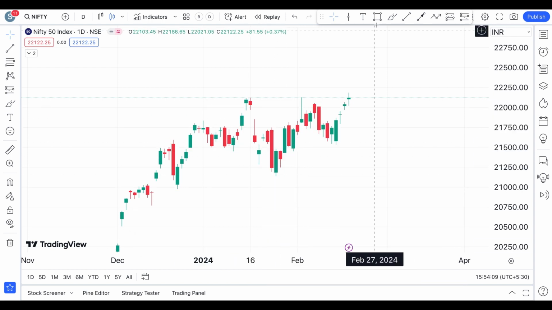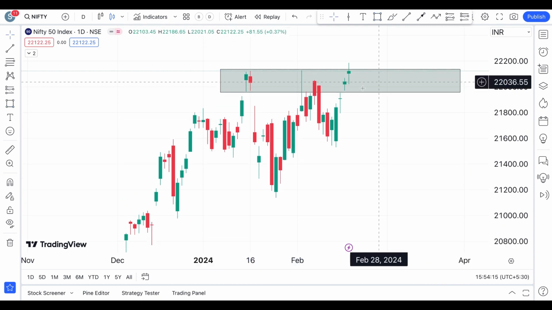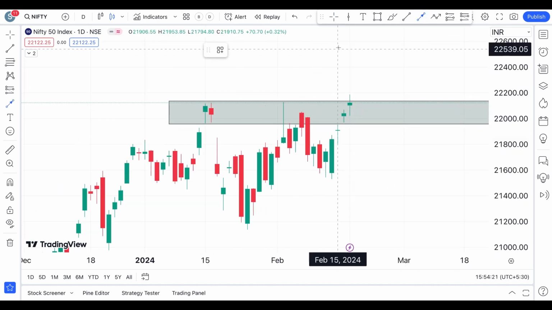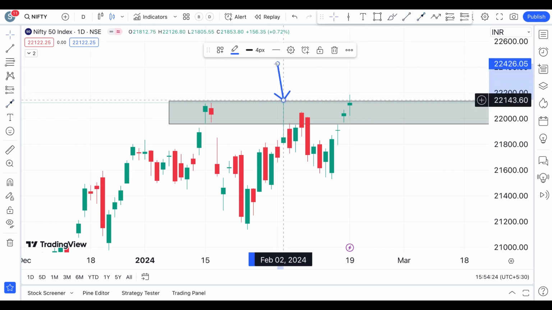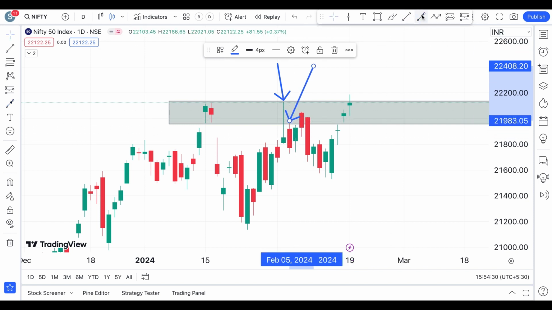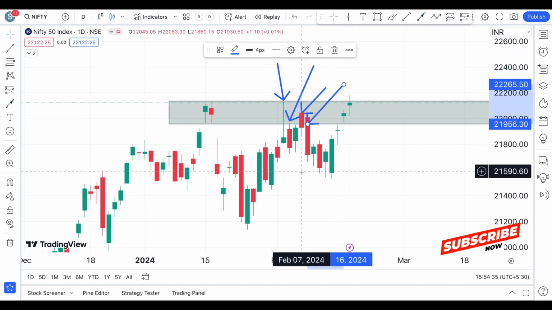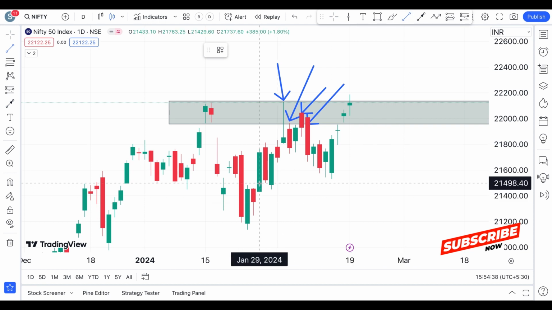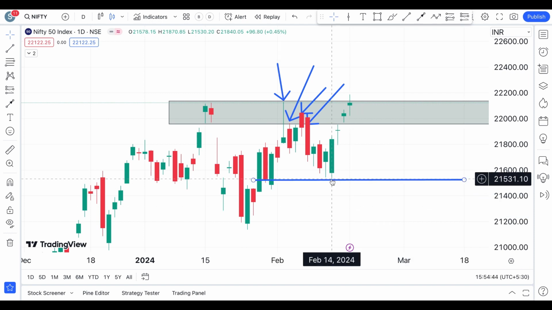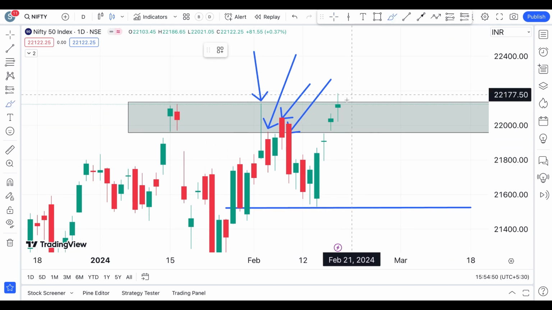But what we could tell from this chart is, if you take that as your resistance, a couple of bearish signs have come from this level. This level for the Nifty is really important, because here you have seen a bearish sign, which is a shooting star. Here you have seen a bullish engulfing pattern, these two candles put together. And then here you have again seen a red candle. And then here you have seen a huge rejection from there. But after that, somehow Nifty has tried to take support approximately from this level, and it has started slowly rising. And now if you notice, it is very close to breaking this point.